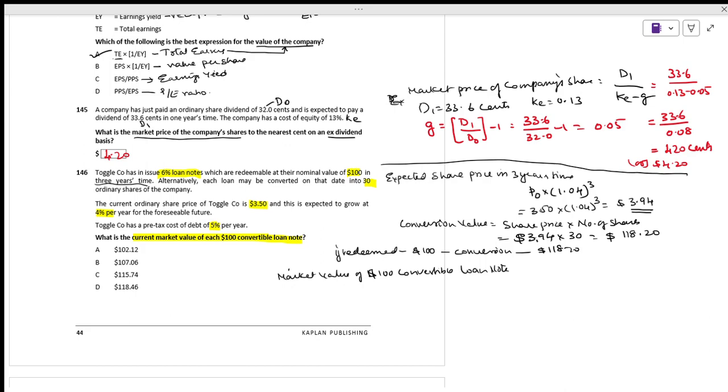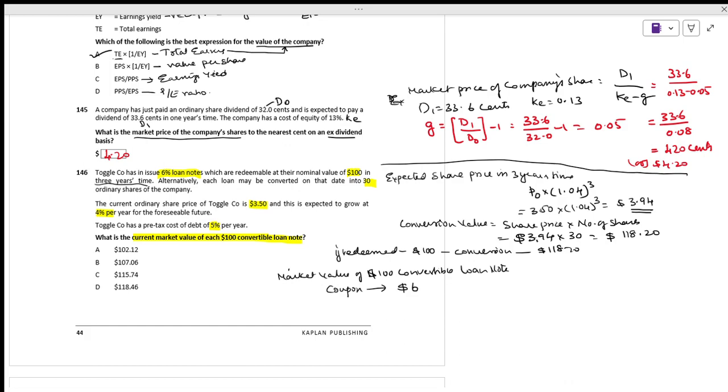Now what happens? See how much they are getting. Coupon is how much? 6% on 100. Means every year they are getting 6. This is for the coupon. Every year they are getting 6, and it will be for 3 years.